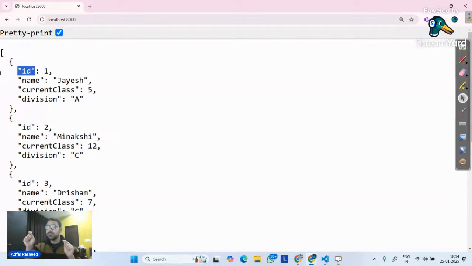JSON is a data format in which we represent our data so that it is machine independent. We can use the same type of data inside our Python structures, inside any other programming language as well. So this is a very lightweight data structure in which we can represent our data.